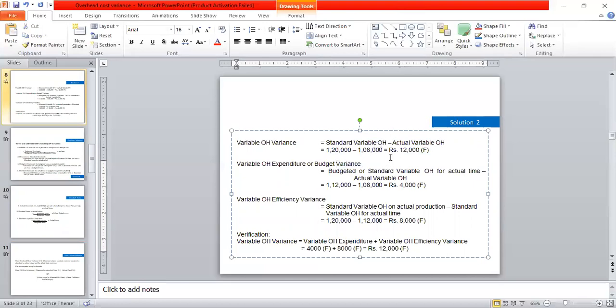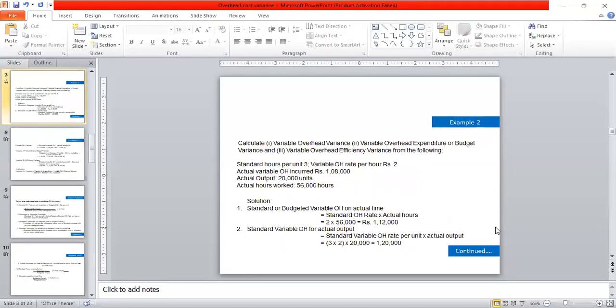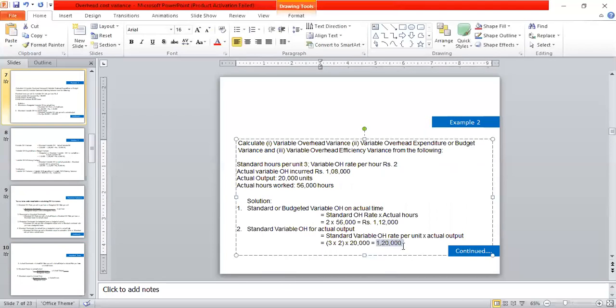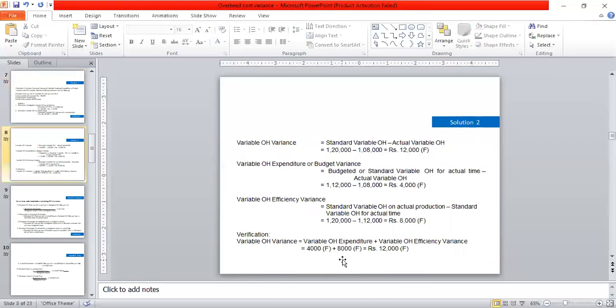Standard variable overhead is actually the standard variable overhead for actual output, that we saw from the previous slide. That is the second formula, standard variable overhead for actual output, that is 1,20,000. Solving this, we have got the standard expenses of 1,20,000 while the actual expenses are only 1,08,000. We have a rupees 12,000 favorable variance.